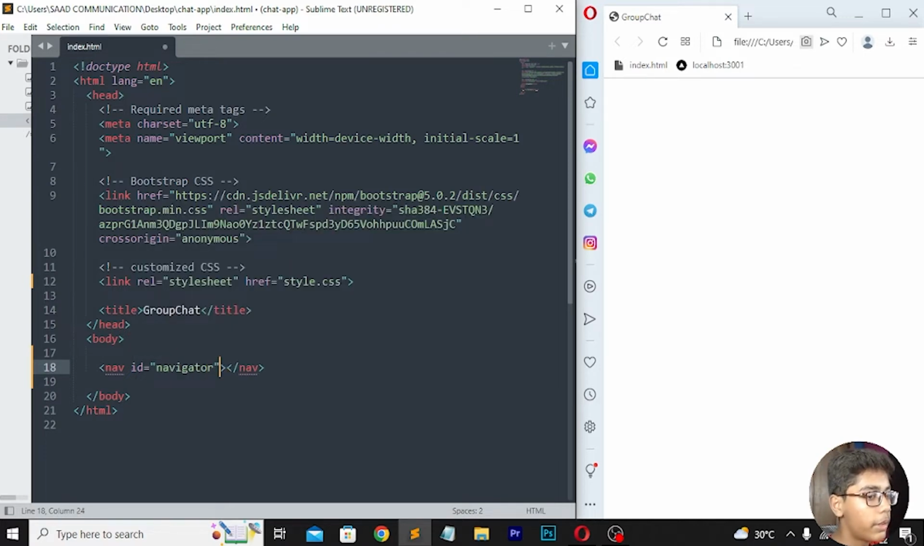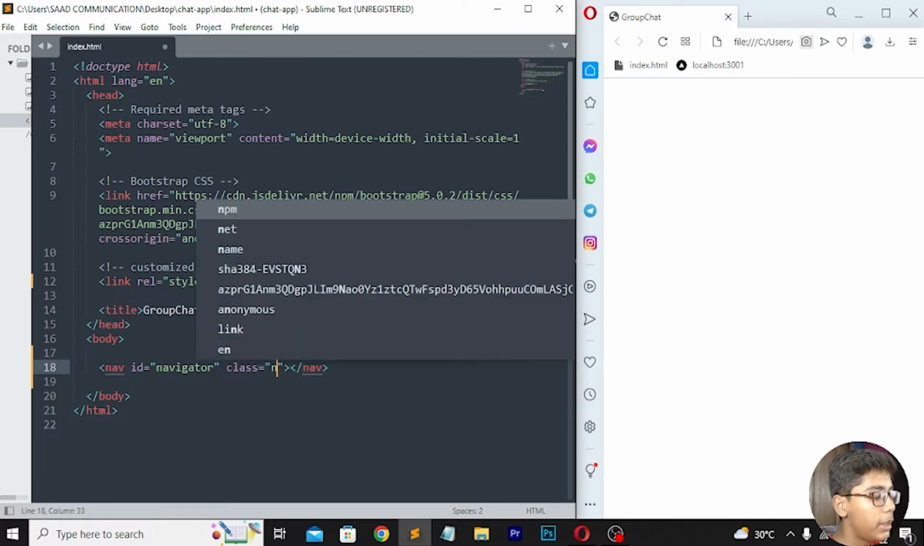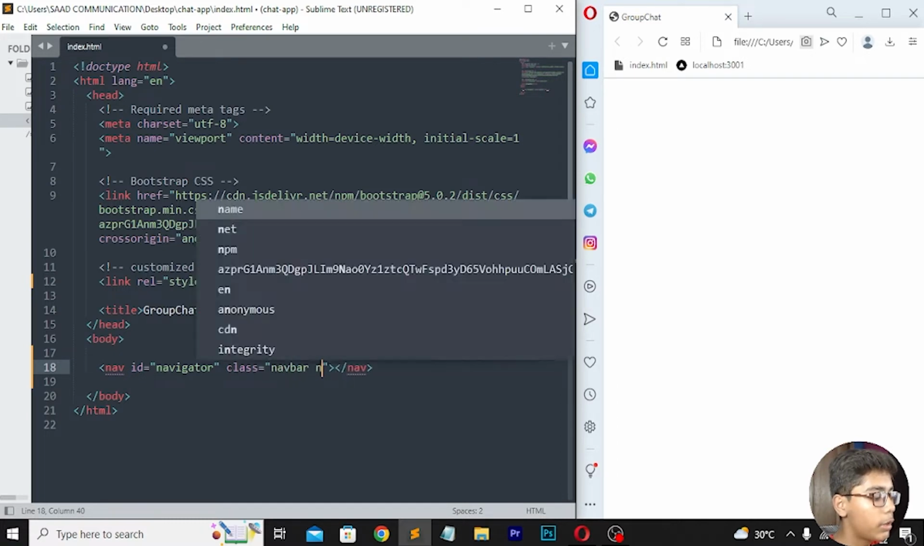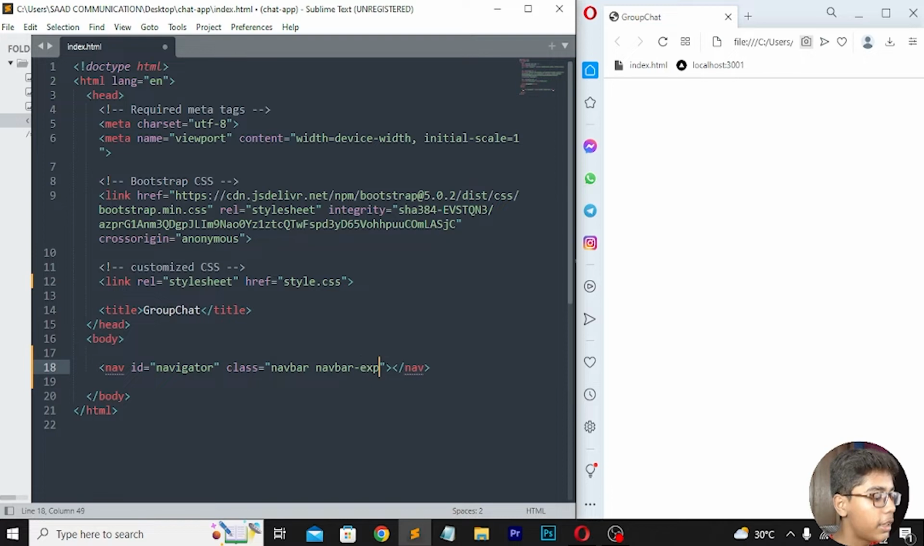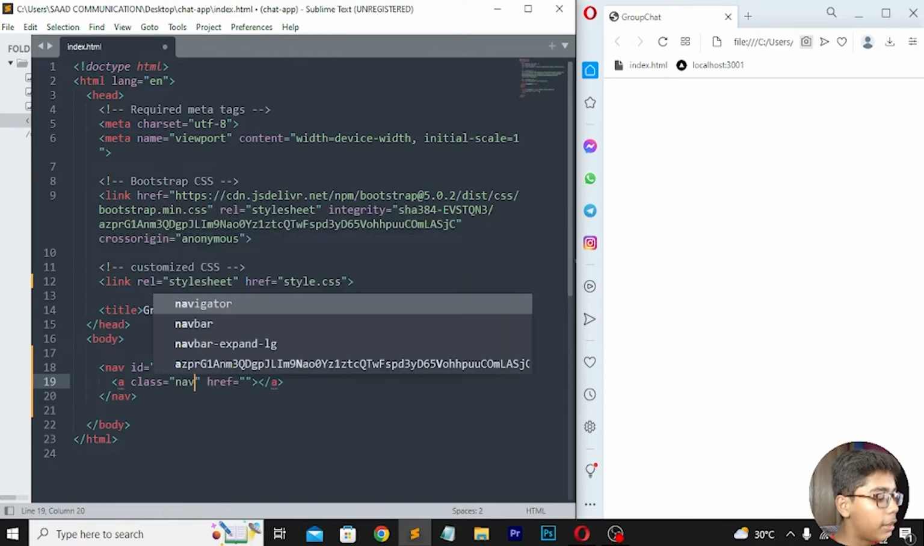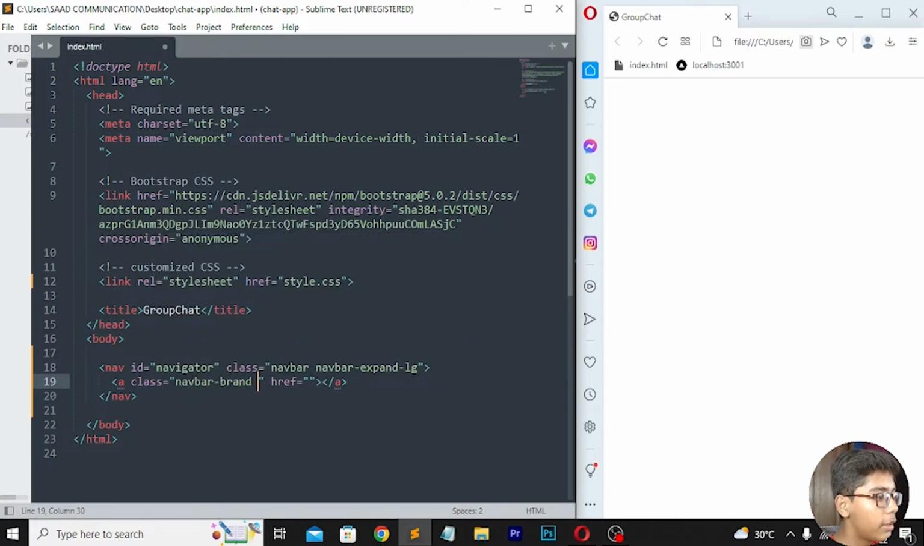Now you have to move forward. Here I will be writing class which will be navbar. Then you have to write navbar-expand, and here I will be writing -lg. Now when you've done that, you have to move down and write here an a tag, not this one, the previous a tag which we have used many times. Then I will be writing class here, and in class I will be writing navbar-brand, and here in href I will be writing hashtag navigator. Now move forward. Here I will be writing group chat like this.